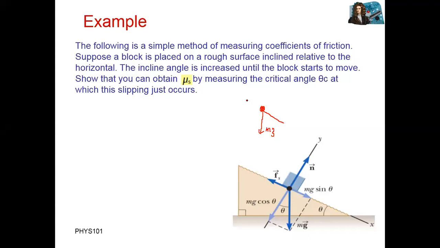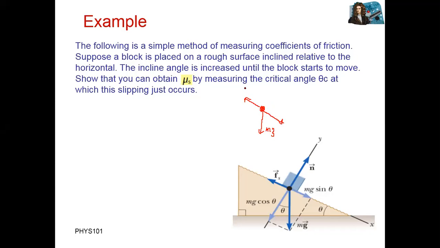What will the friction be? Friction will be in the opposite direction. We are assuming that if this body starts to move in the x-axis direction, there will be a friction force opposite to that.